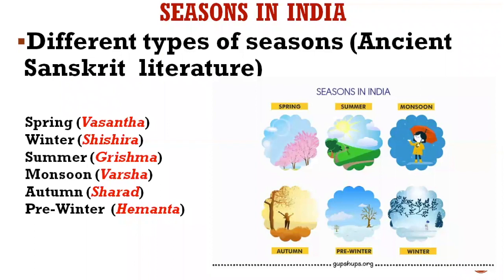Grishma is the time which is the hottest in most parts of India, and Varsha Ritu marks the beginning of the rainy season and agriculture operations in most parts of India. Sharad, the sky becomes clear and the monsoon crops ripen. Hemanta is also another pleasant time across the country.